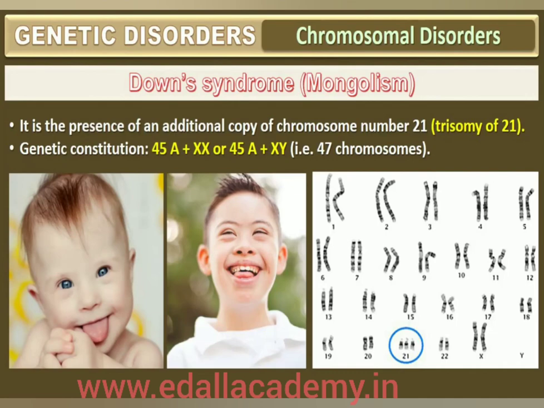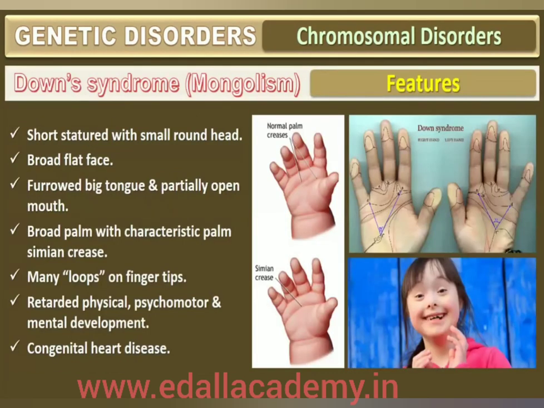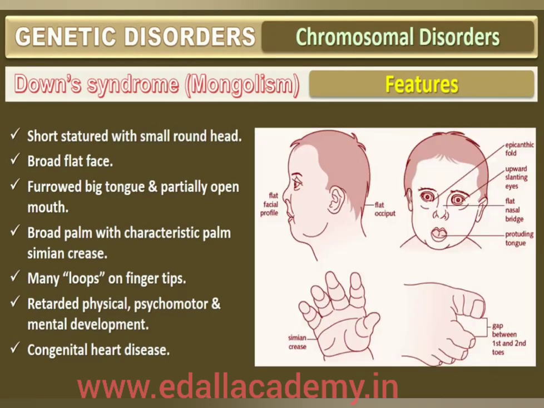The symptoms of this disorder include short stature with a small round head, furrowed tongue, and partially open mouth. The palm is broad with a characteristic palm crease. Also, the physical, psychomotor, and mental development is retarded. Both males as well as females are affected, and epicanthus is also seen. Down syndrome is followed by Klinefelter syndrome.